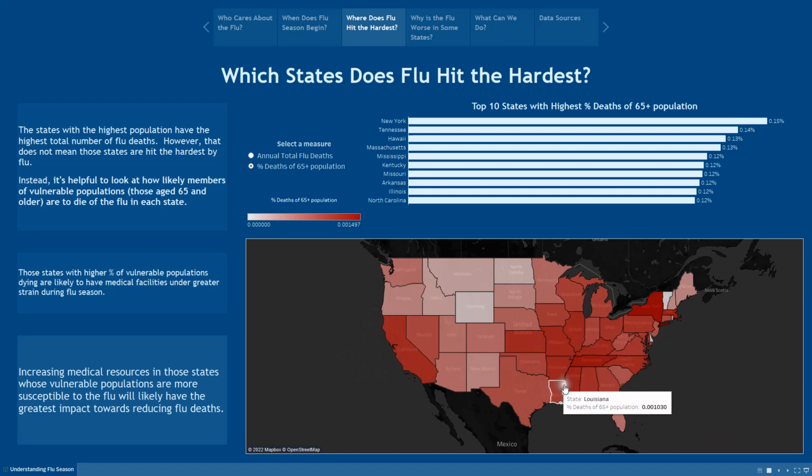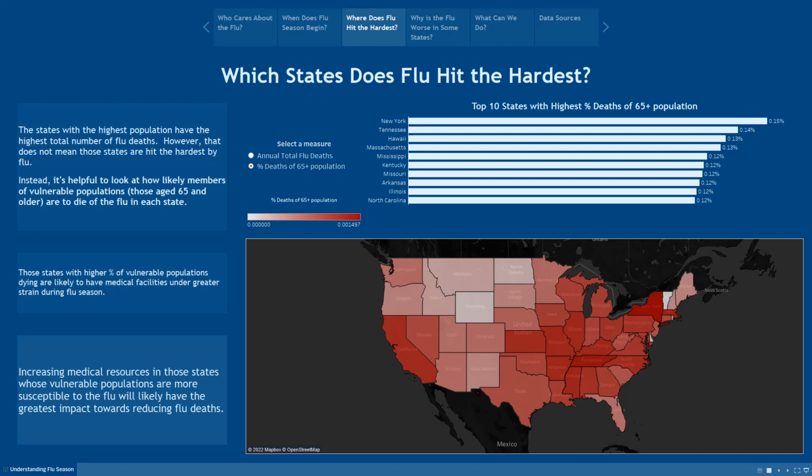But so many of these middle states in the southeast, a little bit further west, are also having disproportionately high numbers of their vulnerable populations dying from the flu, such that Tennessee is now the second most vulnerable state, even though its population doesn't compare at all with New York and California. But for Tennessee, 0.14% of all their people over age 65 die of the flu during flu season every year. New York is just barely higher than that at 0.15%.